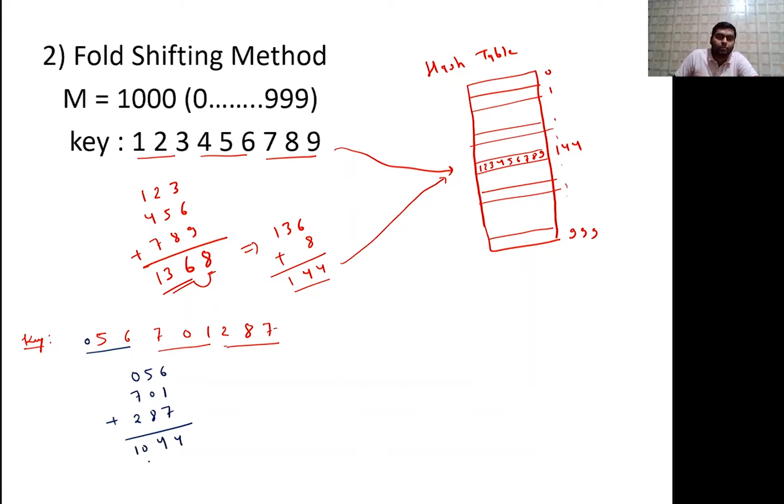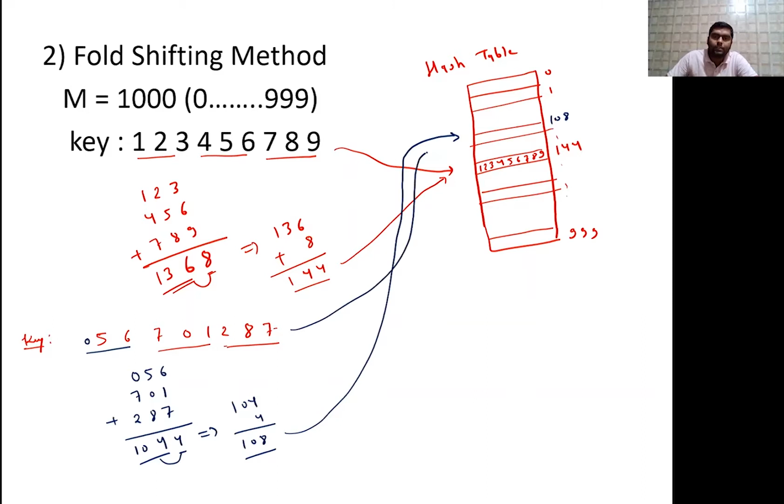So now again what will happen? This 104 will be added to 1. So further 104 and 1 will give you 105... so go to that position, maybe 108, and store this particular key. So if you store this key, it is 56701287.